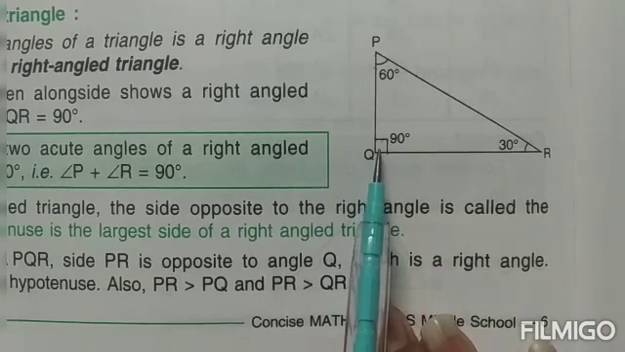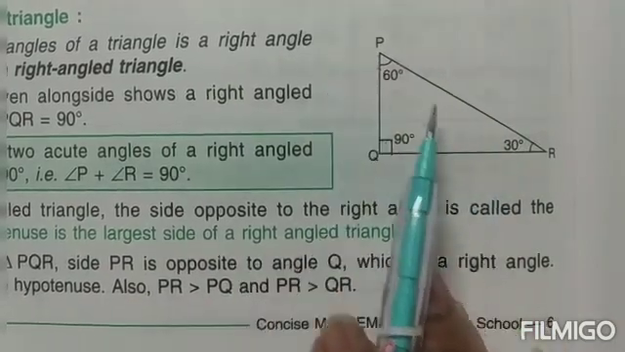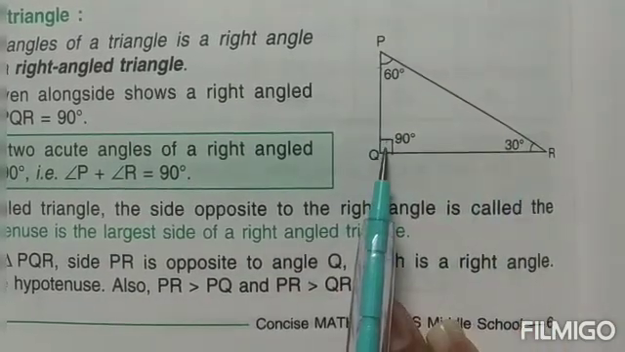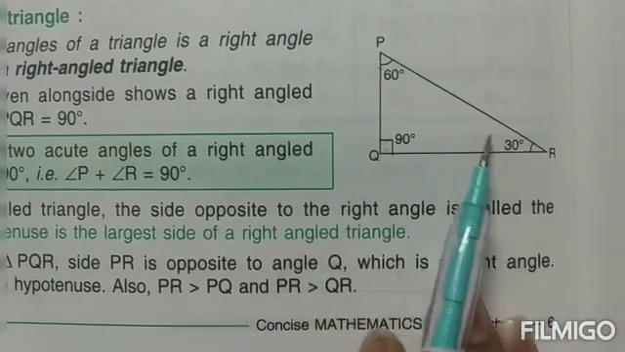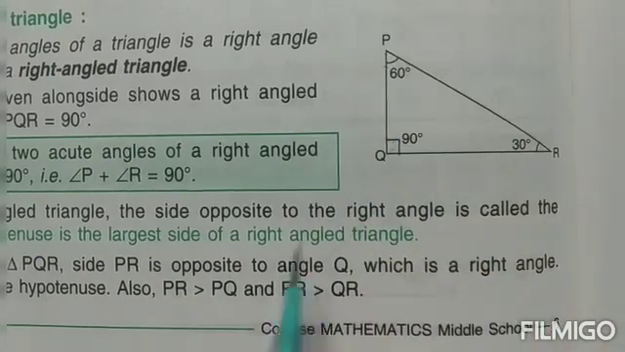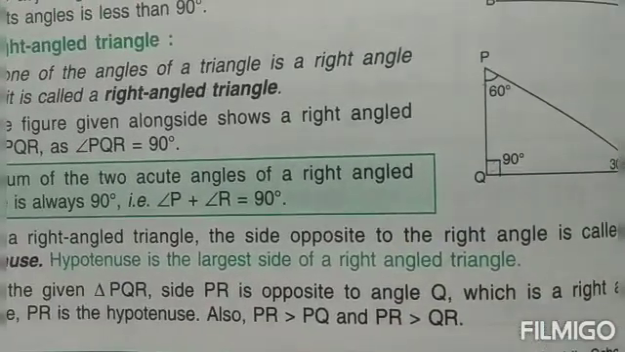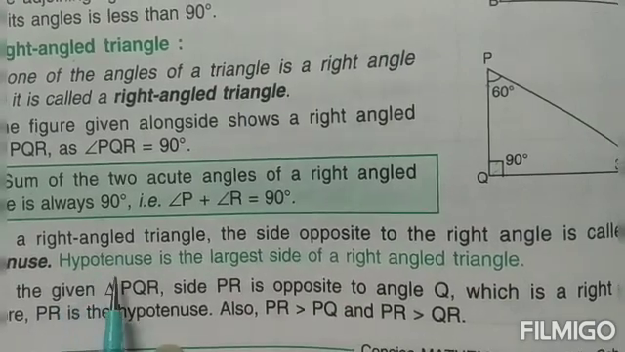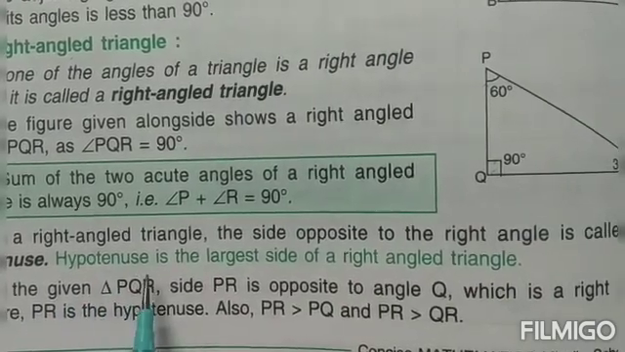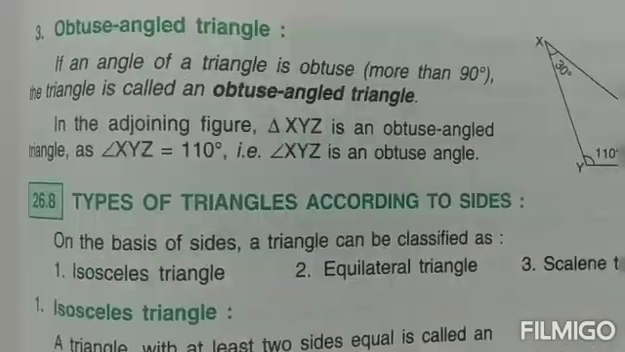Just opposite to this 90 degrees, children, is this longest side. Now in a right angled triangle, the side which is opposite to 90 degrees is always the longest side. And this longest side is, children, known as the hypotenuse. The word is written over here in green, hypotenuse. So the hypotenuse is the largest side of a right angled triangle.